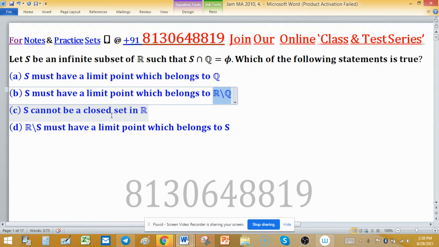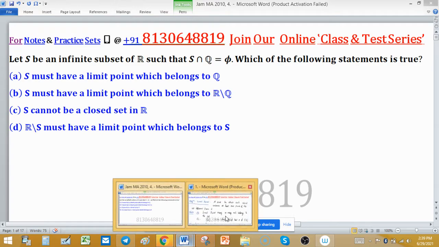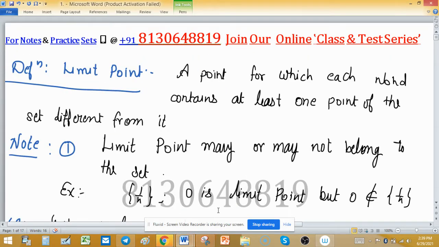S cannot be a closed set in R, and S complement must have a limit point which belongs to S. We have to solve this problem using limit points. So for limit points we have some definitions and some special notes for these questions.